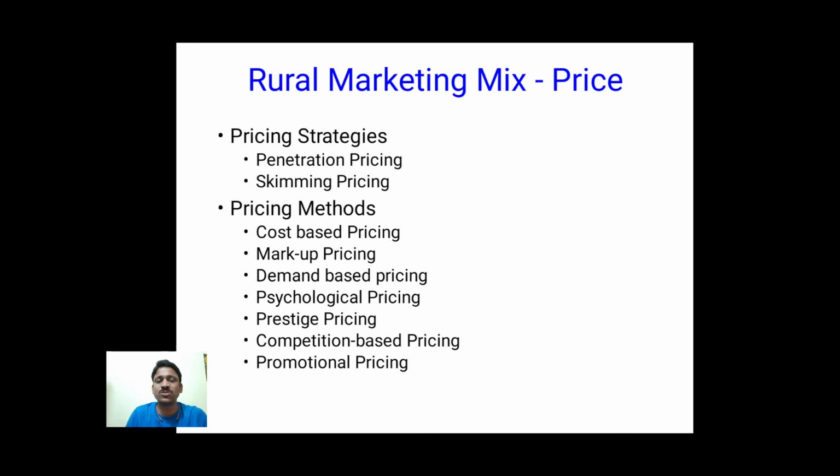Promotional pricing: sometimes, in order to sell our existing products, we have to offer some discounts or other offers like 1+1. We use discounted prices in order to promote our products and sell them instantly.